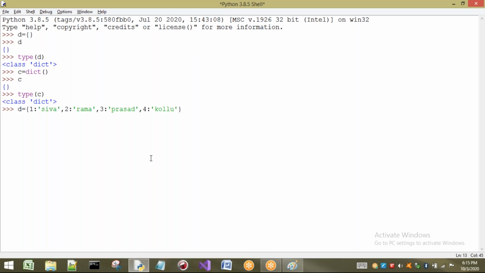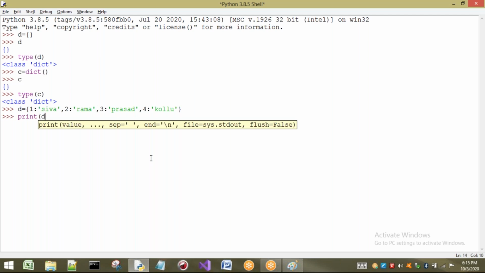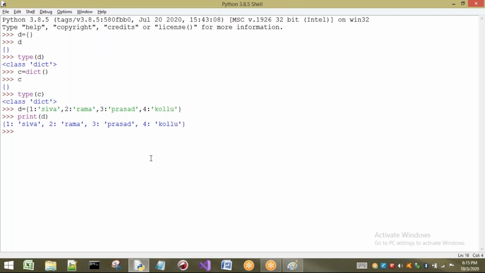Now I want to print this dictionary. Just use D, or we can also use print(D). You are going to get the dictionary. Here we have to observe that whatever order I inserted into our dictionary D, in the same order it is going to print. One more thing we have to observe: every element inside our dictionary has two things. One is the key, another one is the value. This is one way of creating a dictionary.